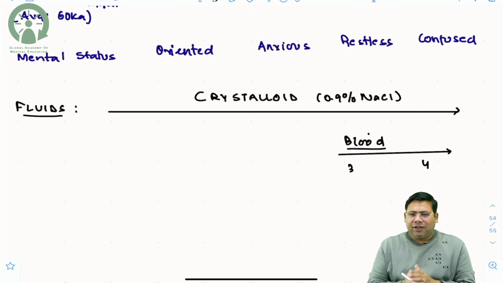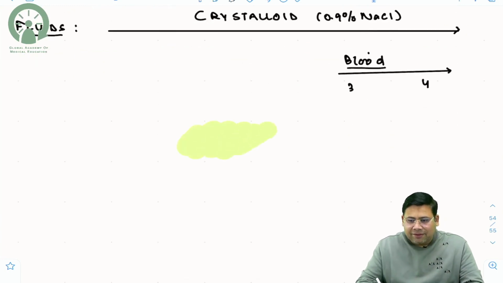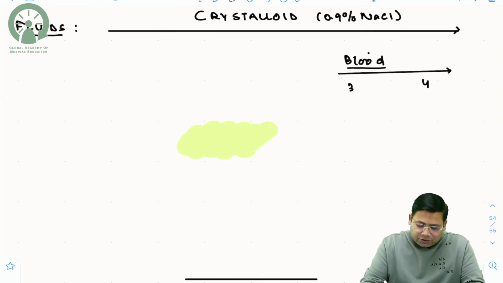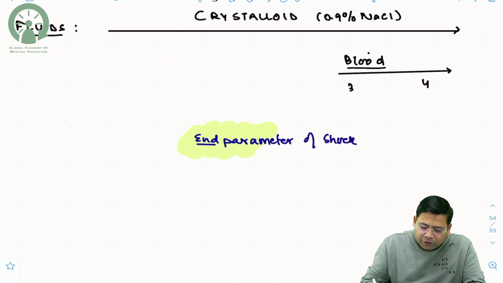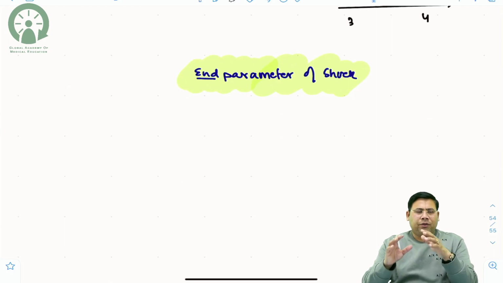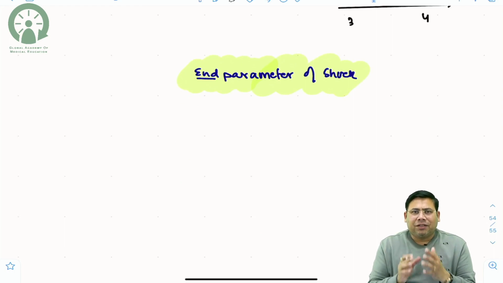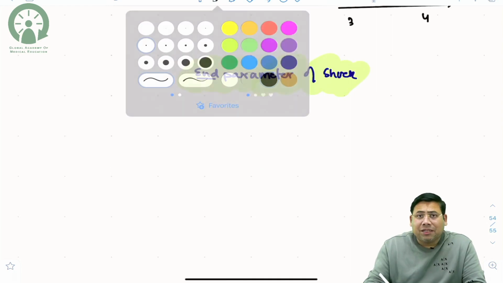So with this, we come to the end of this small, concise description of shock. But there is one more thing. What are the end parameters of shock? Now this is where the diligence comes. When you start with the resuscitation, you need to assess the patient, whether the patient has recovered or not, and stop the process of resuscitation. So what are the parameters for that?